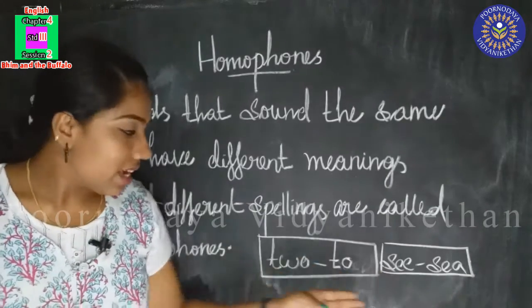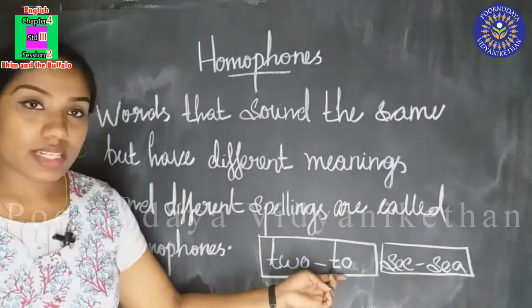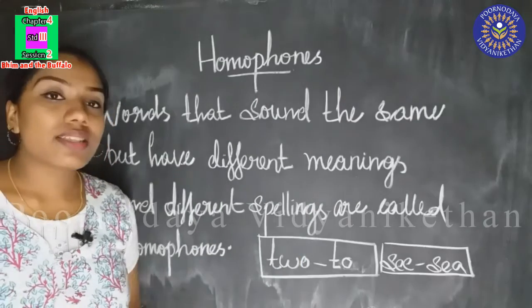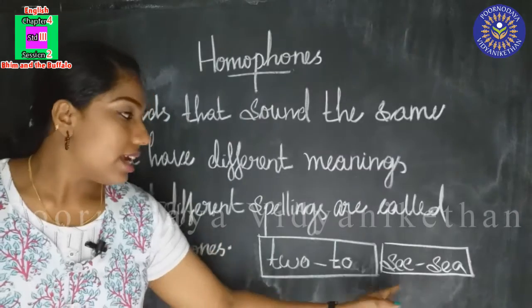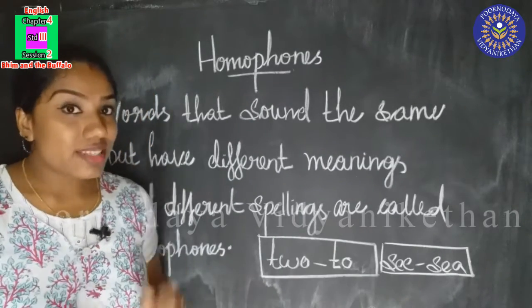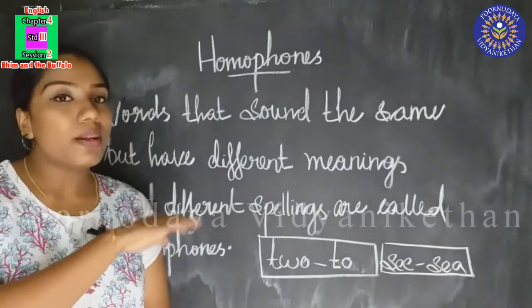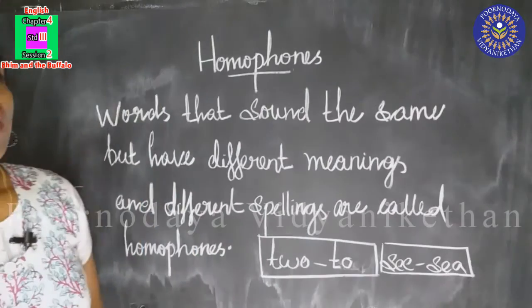C, C. Here the spelling of two is TWO, and here it is TO. This means number 2, and this means the preposition to. Here C and C. SEE means to see something, and SEA means the ocean. Did you understand, children? So we learned homophones.